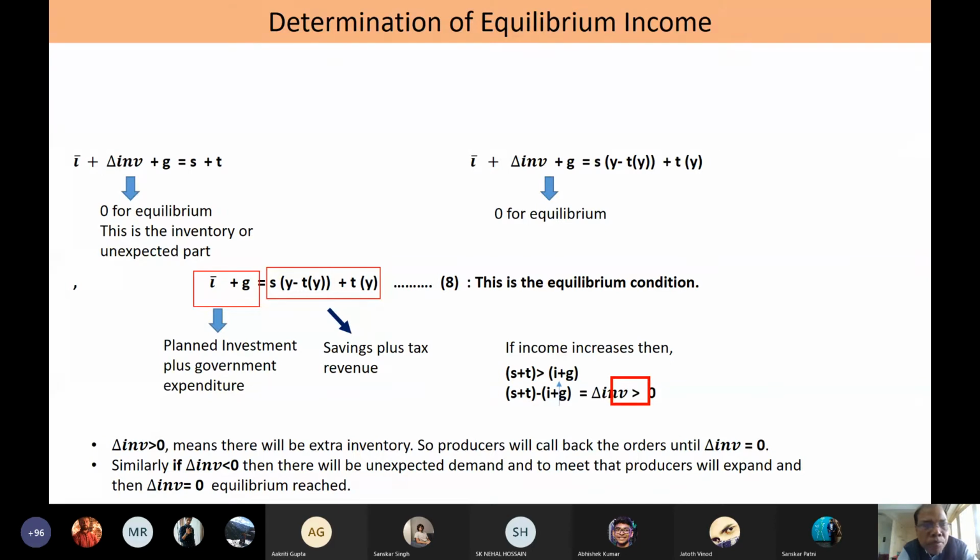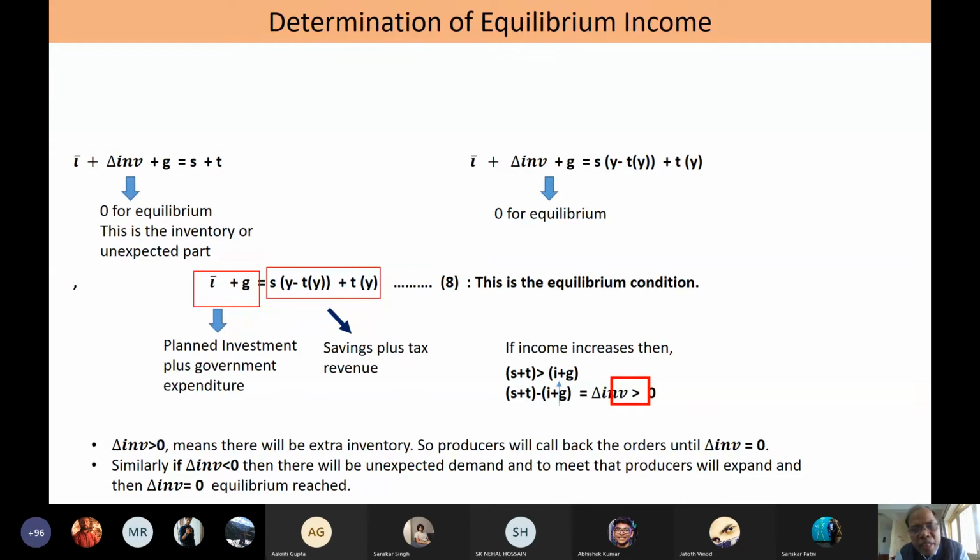So if del inventory is positive, what would this indicate? It would indicate that there is extra inventory. So what the producers could do is call back the orders. They will reduce the production until del inventory becomes zero.